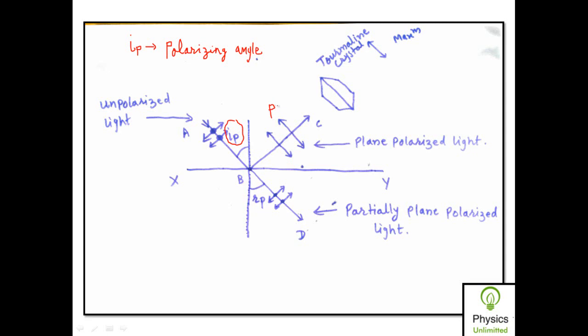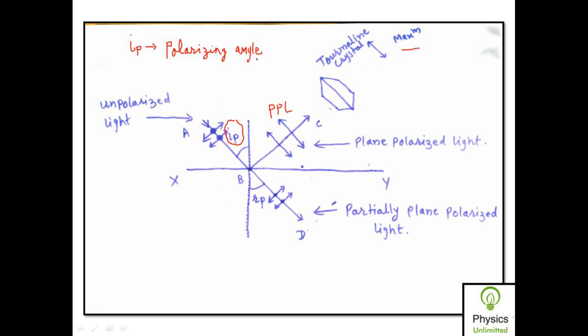Now how can we say whether this light is completely plane polarized or not? Just by holding a tourmaline crystal. If I hold a tourmaline crystal over here such that the axis of the tourmaline crystal is parallel to these vibrations, then I will see that the intensity of transmitted light is maximum. But if I rotate the tourmaline crystal by 90 degrees, the intensity of transmitted light will be 0. If I rotate it by 180 degrees, again maximum, 270 degrees 0, and 360 degrees again maximum.